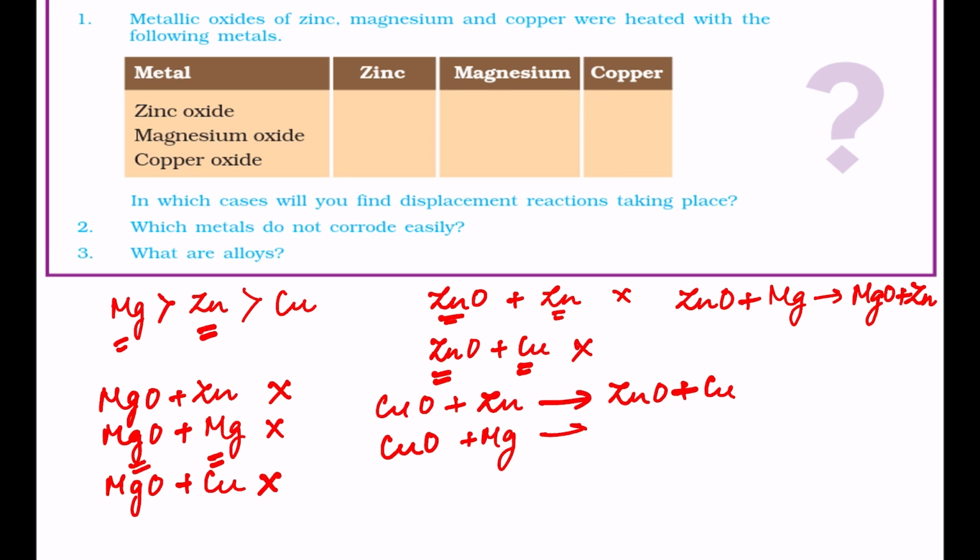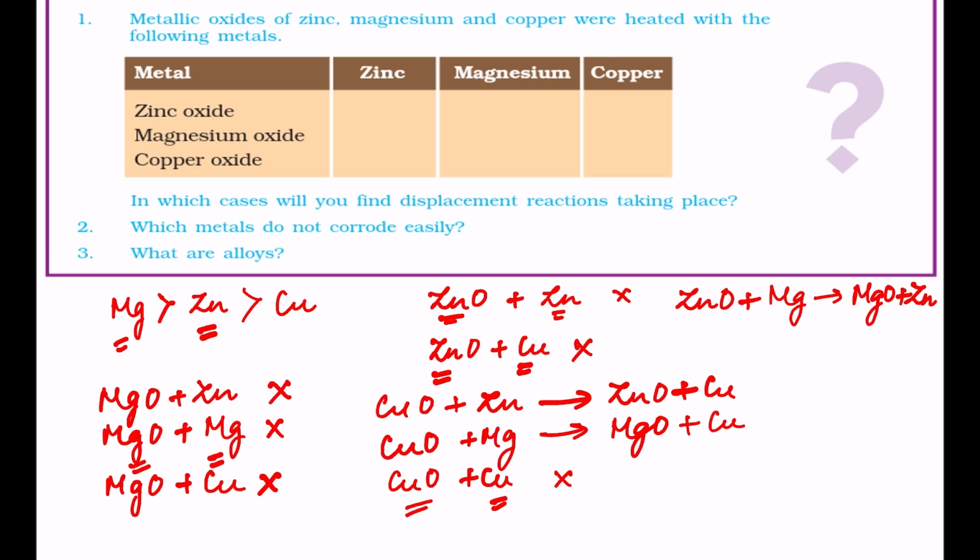Then copper oxide and magnesium. Again, magnesium is more reactive than copper, so magnesium will displace copper from its oxide, forming magnesium oxide and copper metal. Then copper oxide with copper. Since the oxide is of copper and the metal is also copper, no reaction takes place.